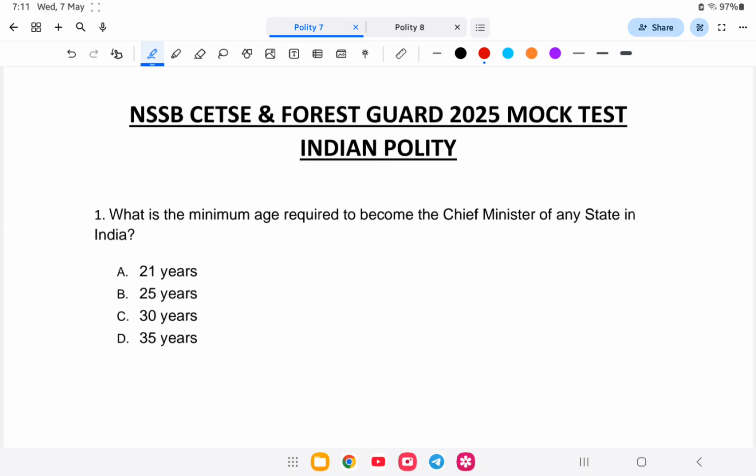First question: what is the minimum age required to become a chief minister of any state in India? Is it 21 years, 25 years, 30 years, or 35 years? So what is the answer? The answer is option B, that is 25 years. So let us study the minimum age in detail.